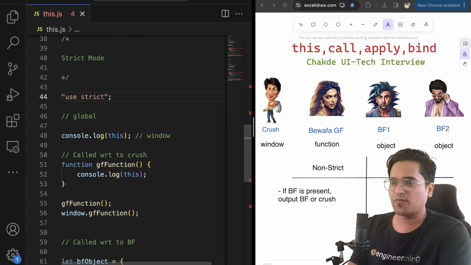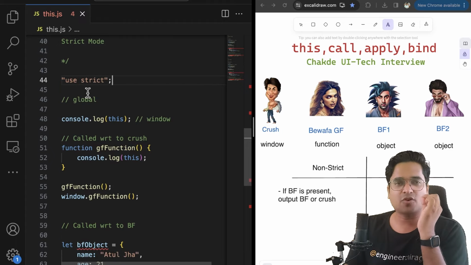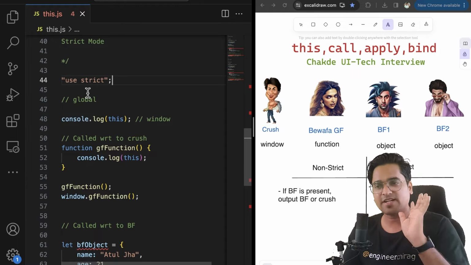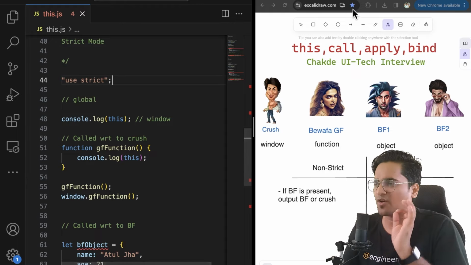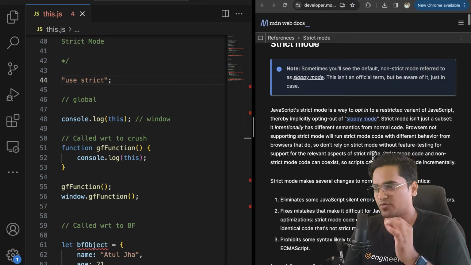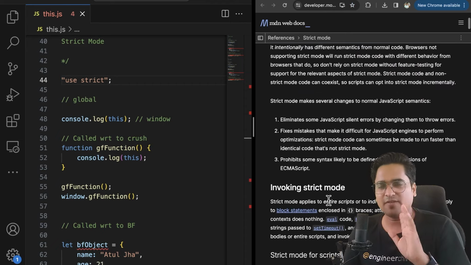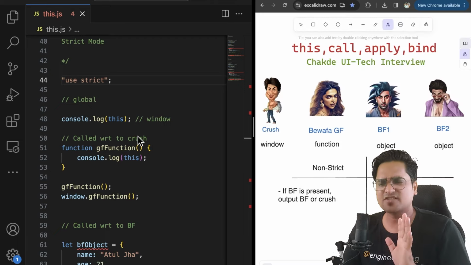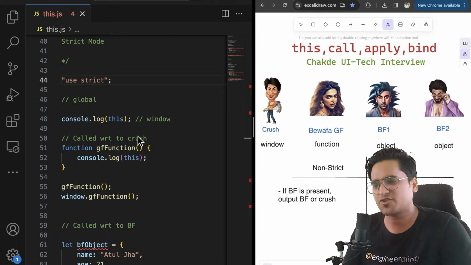nothing else. Your file will start with, in the starting, what is called use strict. That is what we do in strict mode. It has its own pros and cons. You can always go and check what strict mode is for, what it provides. You can always see the perks, the benefits which strict mode provides, which is not the agenda of this particular video. Wanted to keep it short.